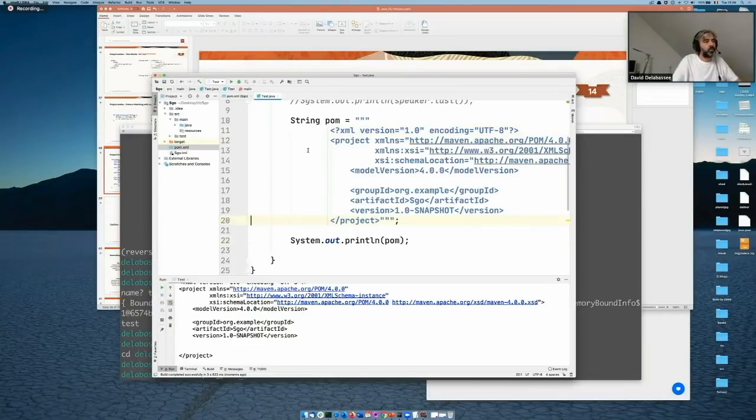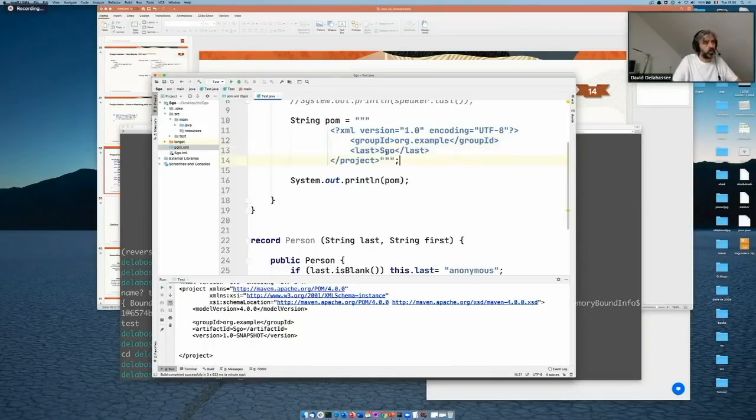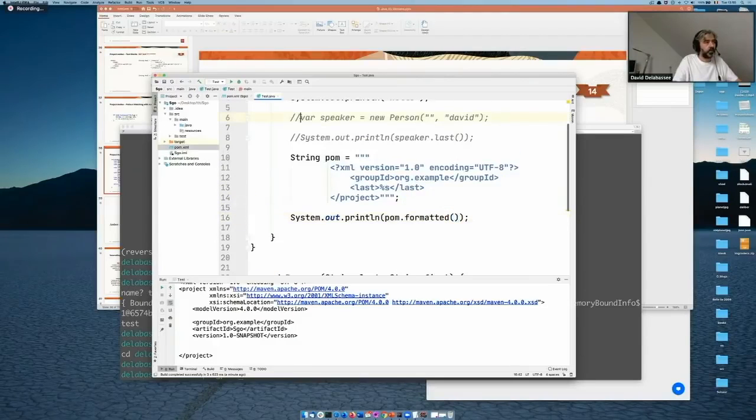Something else that we can do with text blocks is the following. They're not able to evaluate expressions, but let's just do that. So I added a percent s here, and now I can use formatted. And what I want here is the speaker first name, for example.